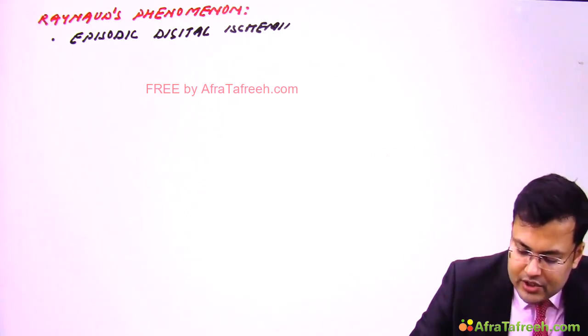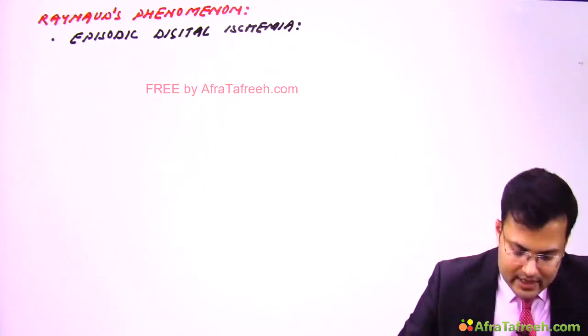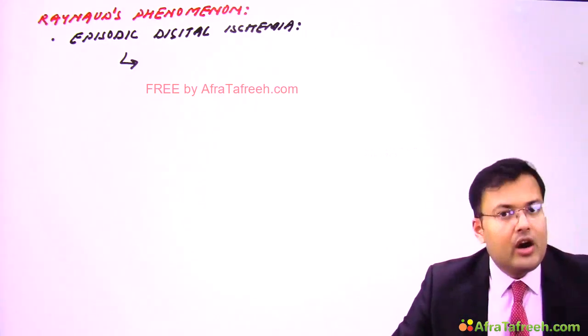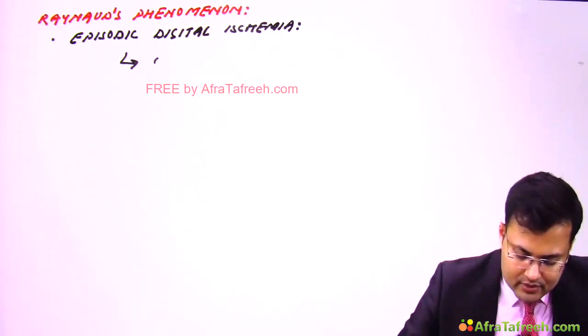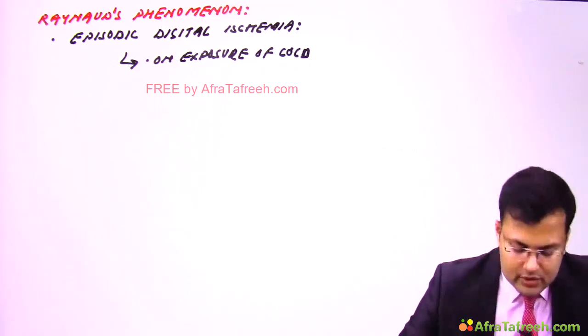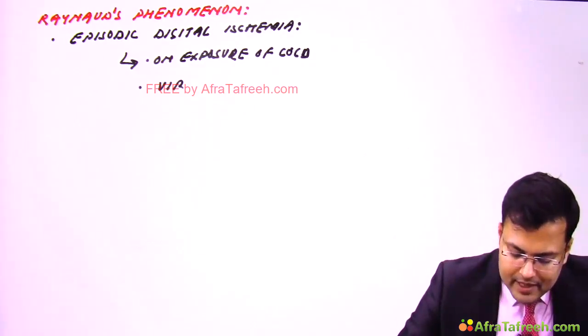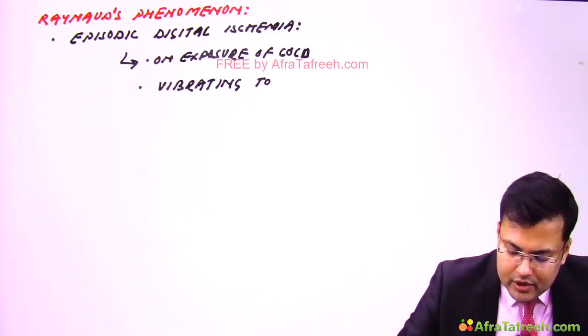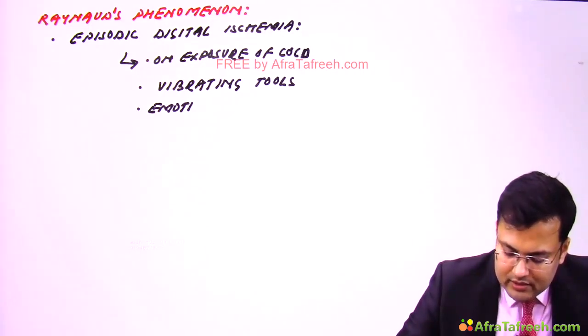Because of constriction of smaller blood vessels, and this is generally on exposure to cold, if the patient is using vibrating tools, or because of emotional stress.